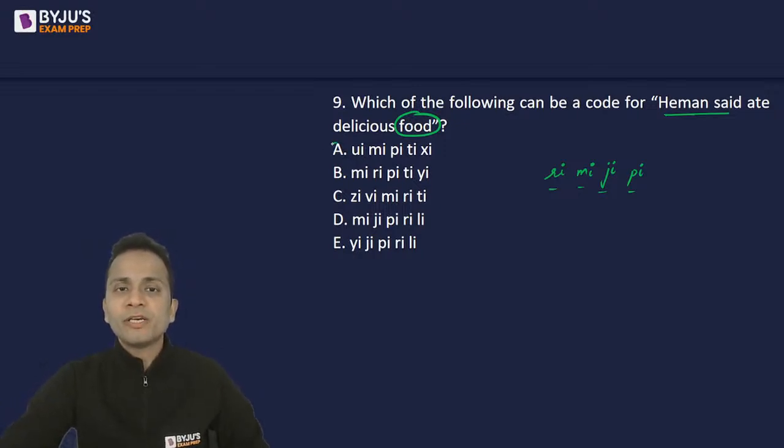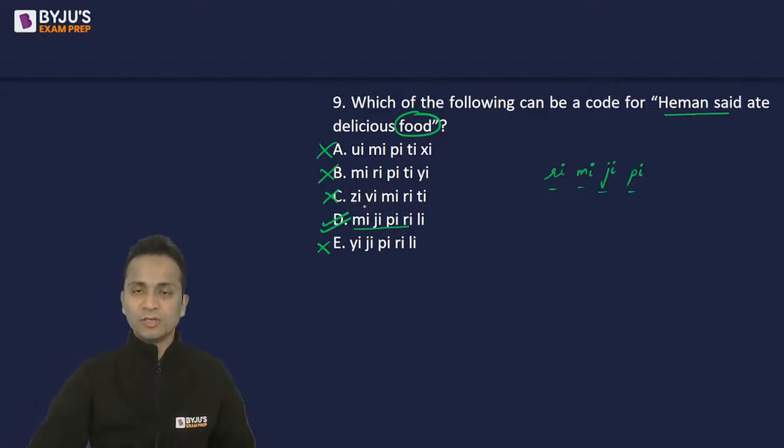Ri is not here. Ri, Mi, Ji is not in the second option, not in the third option. Ri, Mi, Ji, Pi, yes, four of them are here. Oh, the options became very easy. So I can eliminate these four options and the answer should be option D.